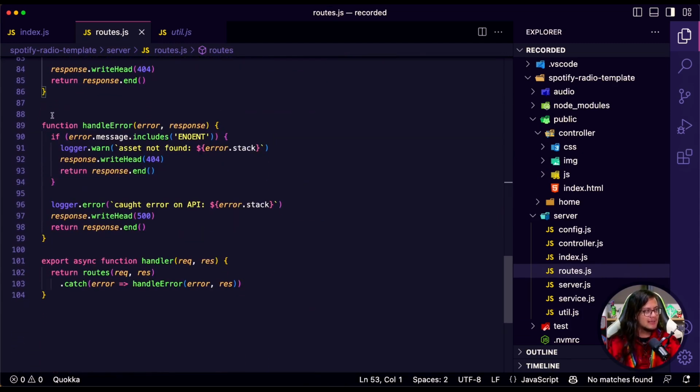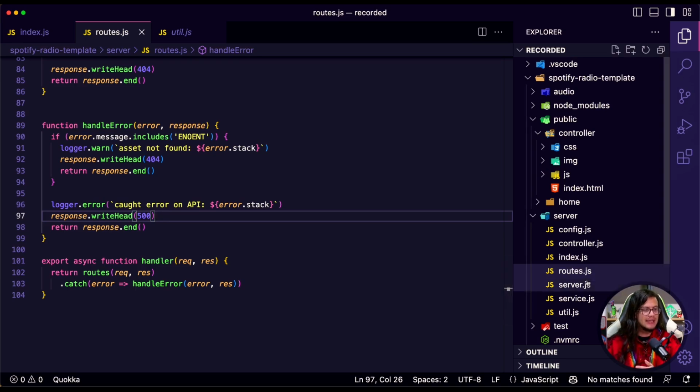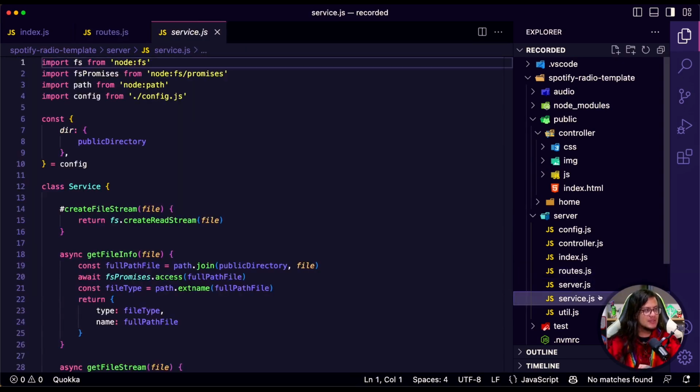Also, I will have some error handling here. So when we have this error, I'm going to just send this 404, or if we have any exception, I'm going to handle this and not let our API break, okay? Nice. In the service, the last layer, here I have all the interaction with the operating system, okay?